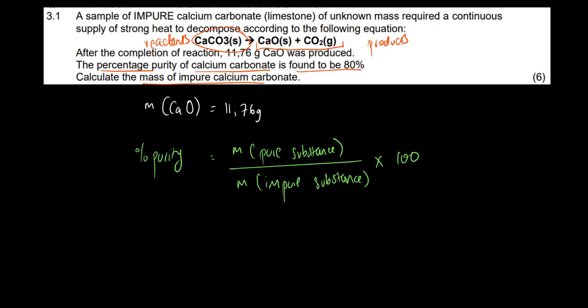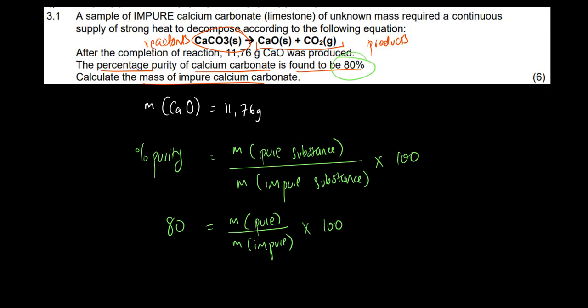Now in this case, percentage purity was already given as 80%. So we go to the formula and substitute 80. Please don't write it as 80 over 100. Please just put 80 there. And then the mass of the pure substance, do we have it? No, we do not have it yet. So to make it easy, I'll just write M of pure, and M of impure we also don't have, times 100. This is how you substitute the percentage purity. Even if it's percentage yield, you just write the number there. You understand?